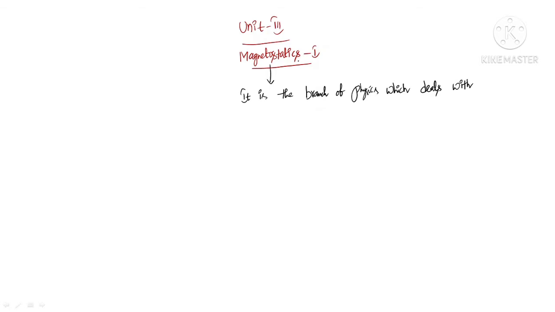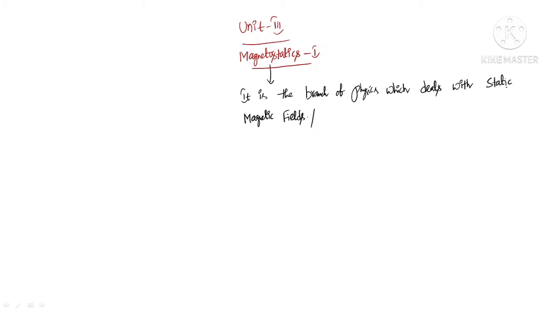So the other name for magnetostatics is static magnetic fields. These static magnetic fields are nothing but the magnetic fields produced due to basically DC currents.